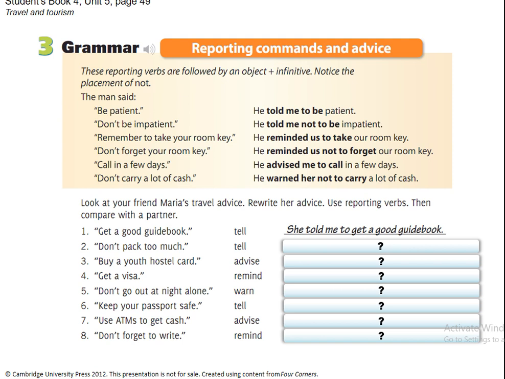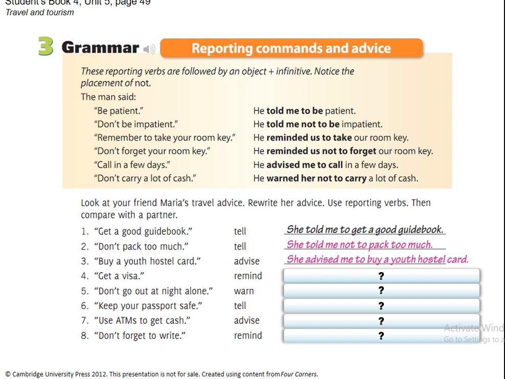So if the teacher or somebody says, don't pack too much, she told me not to pack too much. We use the negative form in this way. She told me not to pack too much. Then, buy a youth hostel card. She advised me to buy a youth hostel card. So these are the verbs that are used to report commands.